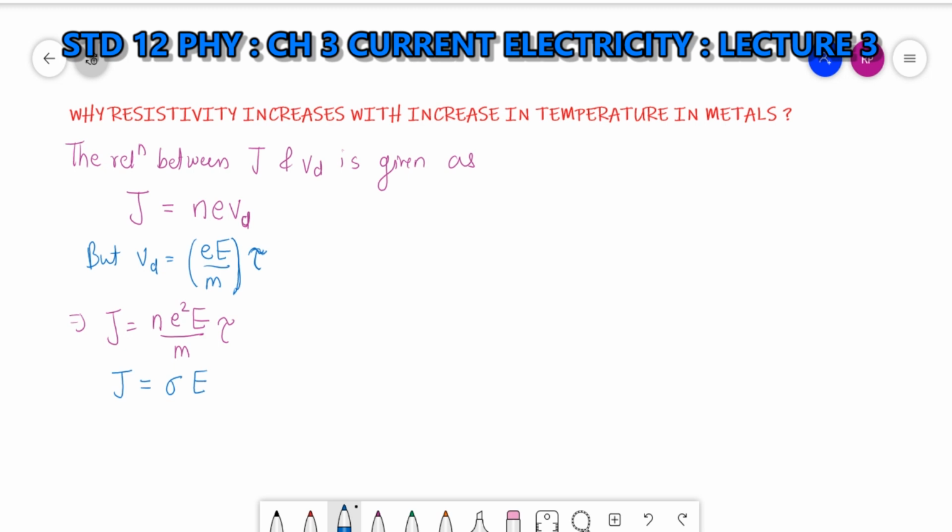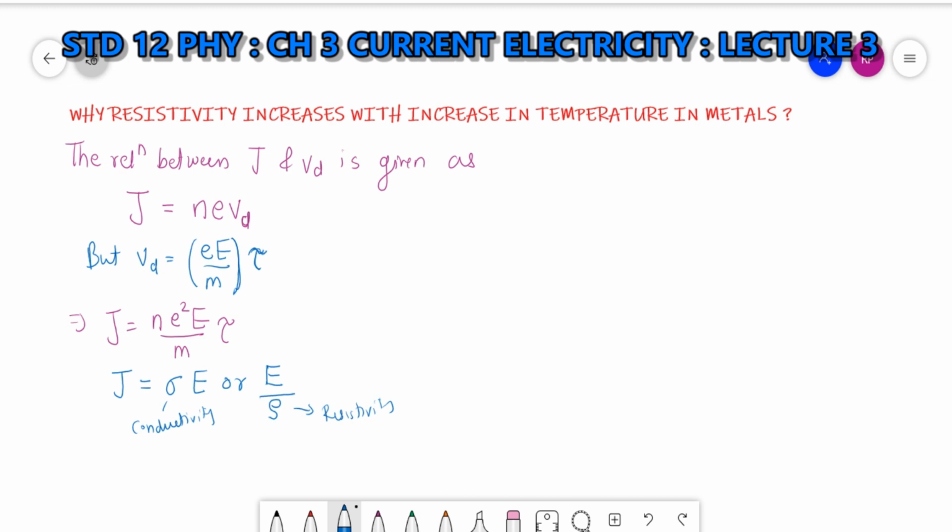Where sigma is the conductivity, and sigma is the reciprocal of resistivity. So I will write it as 1 by rho, that is E upon rho. Sigma is conductivity and rho is the resistivity.